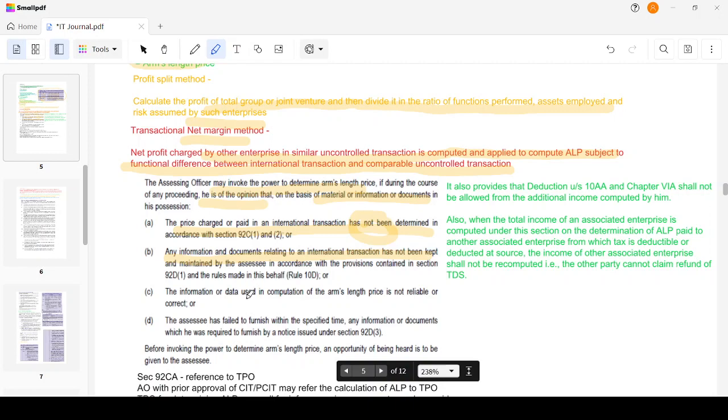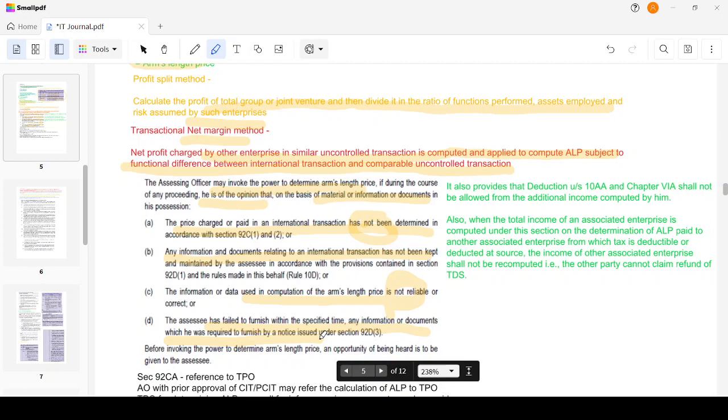The information or data used in computation of ALP is not reliable. The data itself is not reliable, so how can we rely on the results, right? The assessee has failed to furnish the data within a specified time, any information or documents which he was required to furnish by a notice. The assessing officer has sent a notice seeking the documents and information, and the assessee has failed to furnish the documents within the specified time. Then, in these four situations, the assessing officer has the power to invoke and determine the arm's length price.